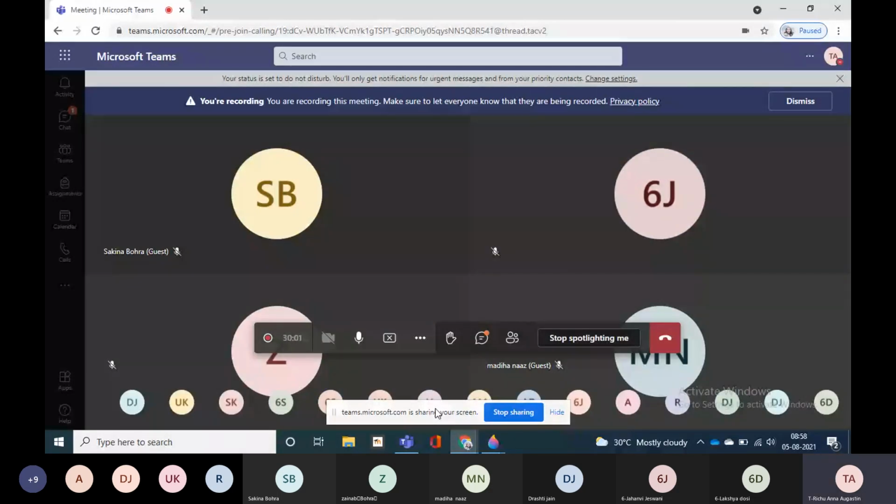Then B, circle the odd one and name the category to which the other three belong. Rose, neem, gulmohar, mango, which is the odd one? Just a minute.